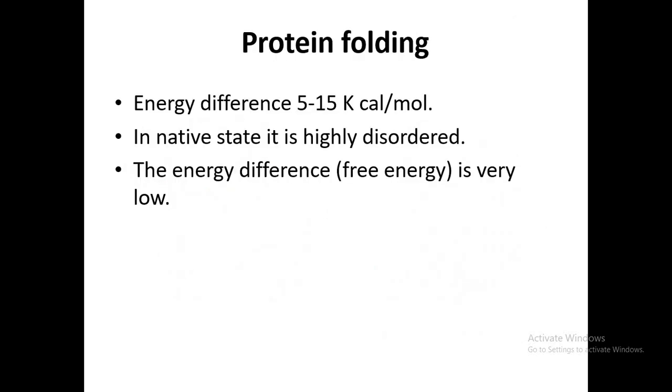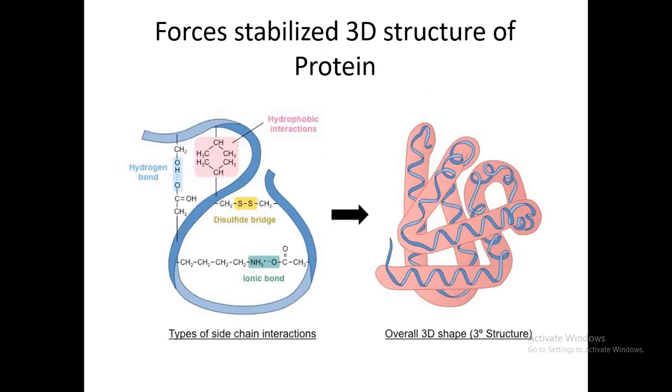But you have to keep one thing in mind: for protein folding, the large proportion of the forces involved in 3D conformation would be the hydrophobic interaction.